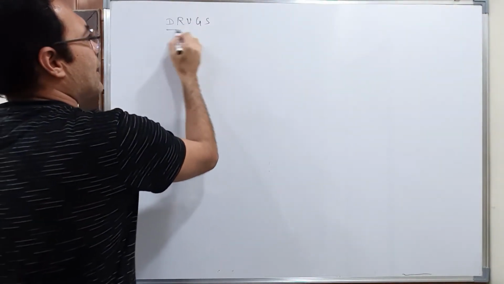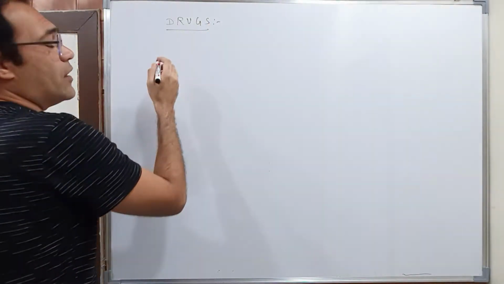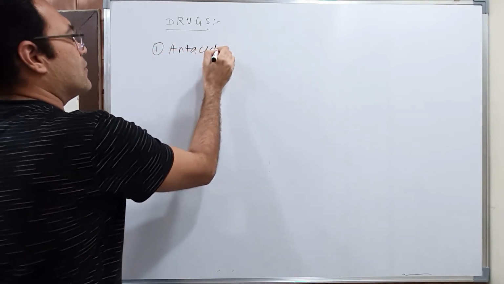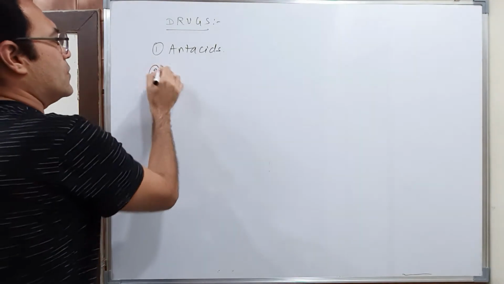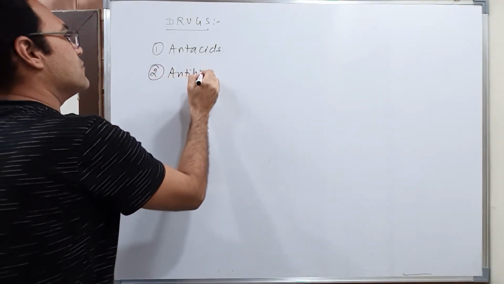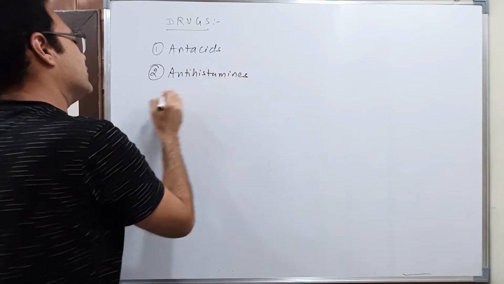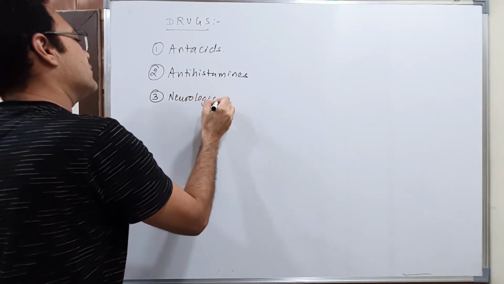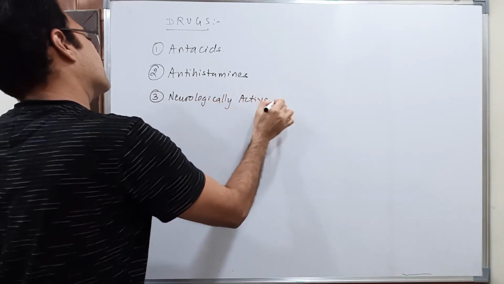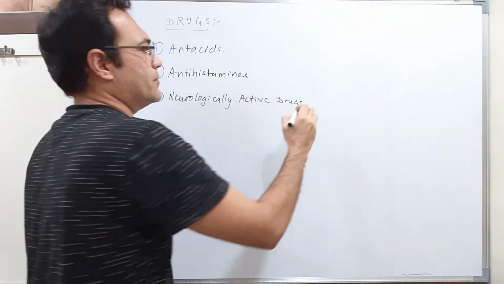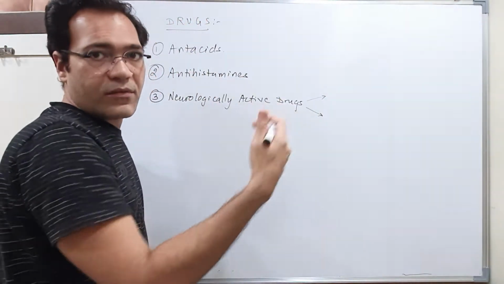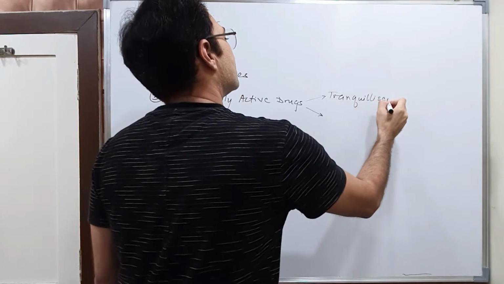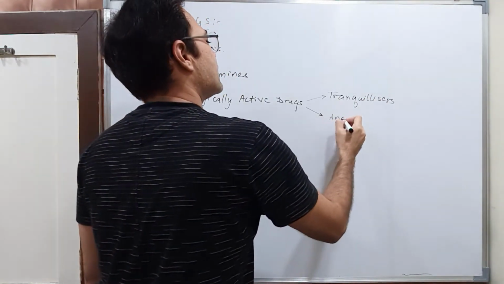Now students, the classes of drugs that we are going to study are: the first is antacids, the second is antihistamines, the third is neurologically active drugs, which includes two further subparts, that is tranquilizers and analgesics.